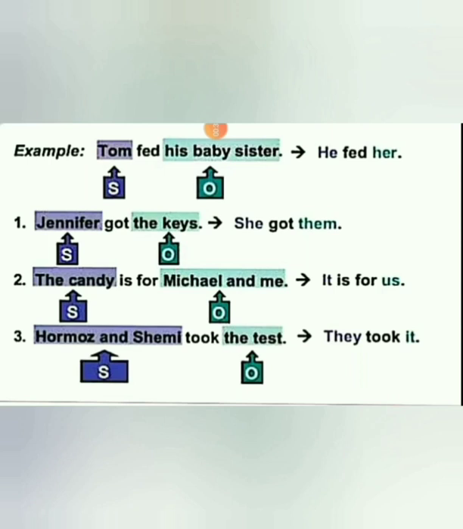Look at the next sentence. Jennifer got the keys. Jennifer is she and keys, for keys we are using them. That is object pronoun. The candy is for Michael and me. The candy is a subject. There we are using it. So it is a subject pronoun. And Michael and me, we are using us. It is object pronoun. Hormoz and Shemi took the test. Here we are using they as subject pronoun and it as object pronouns.